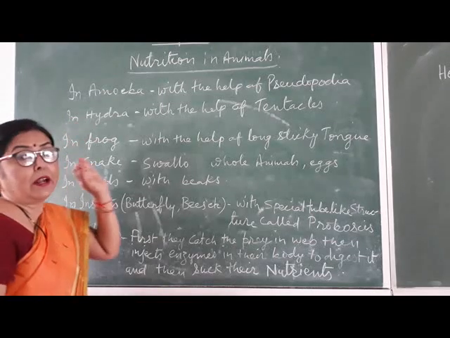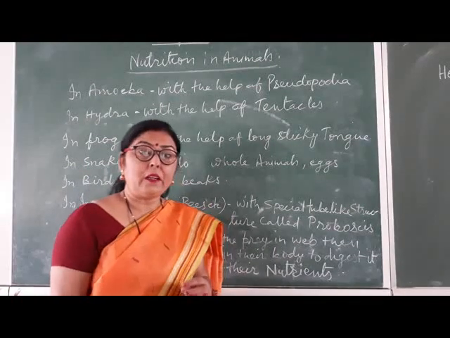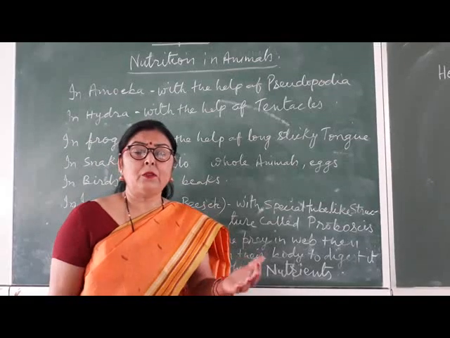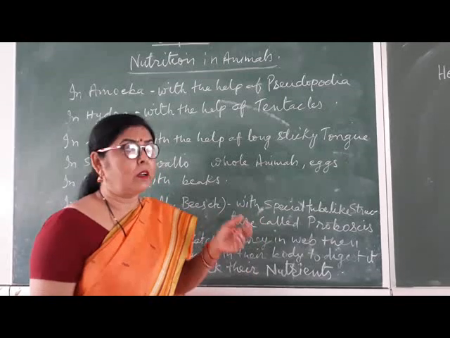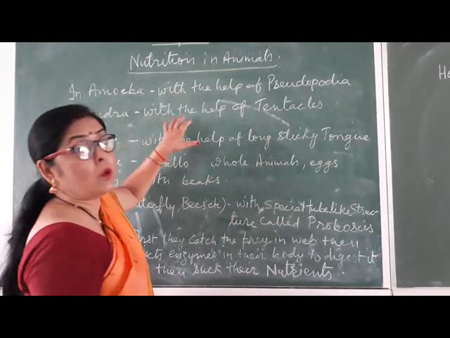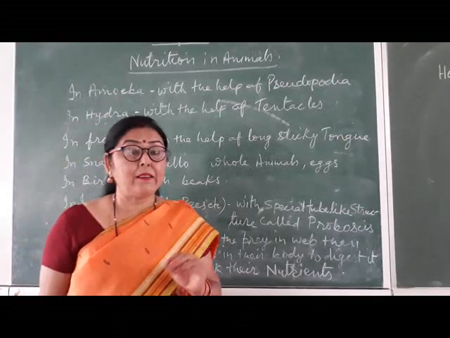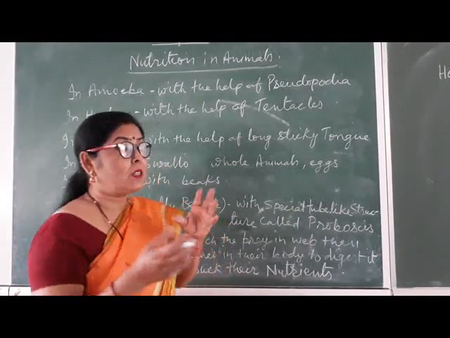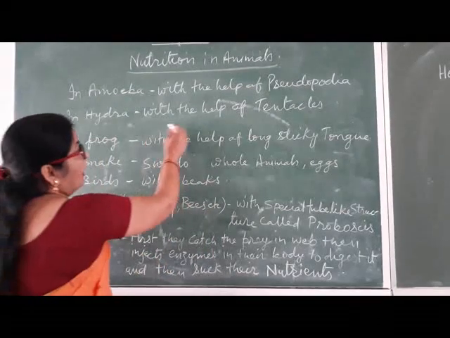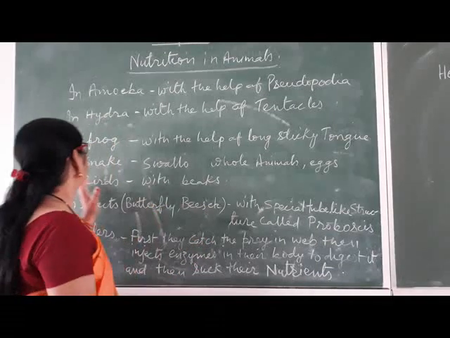Second is Hydra. Hydra is multicellular, but it is also very small and it lives in ponds or ditches or springs or rivers. So it is also an aquatic animal. Its body is very small, but it has tentacles, meaning hair-like structures at its mouth. With the help of tentacles, it captures its food.